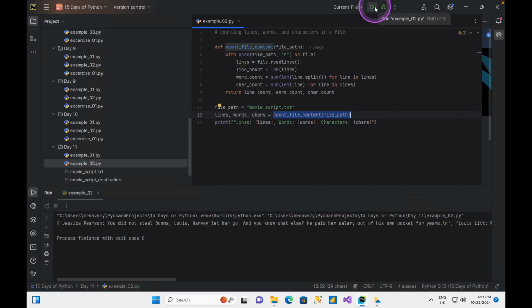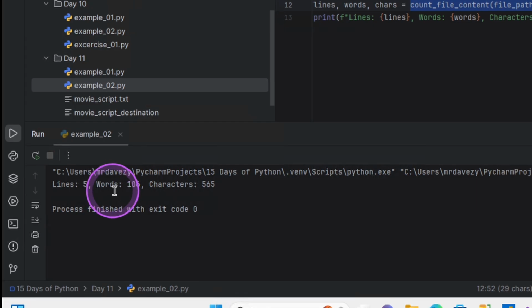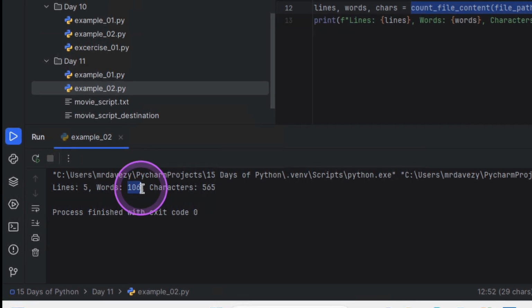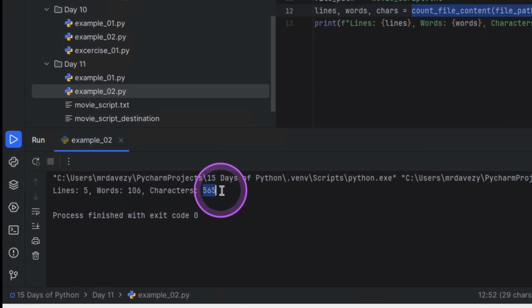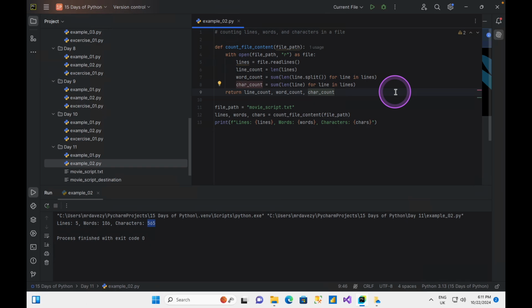Let's run this and see. I have 5 lines. I have 106 words, and the number of characters is 565. You could try this with your own text and see what you come up with.